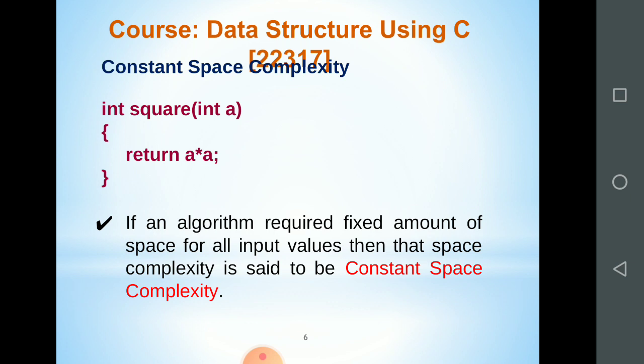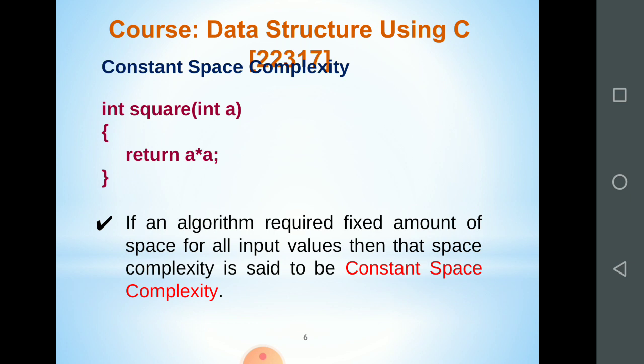Here a simple code is written: integer square is a function. In that we are passing one variable, integer a, and we are returning a into a. When we see this code, it requires only a single variable, integer a. If this is the only function in that program, then you require only the single integer variable to execute the program.